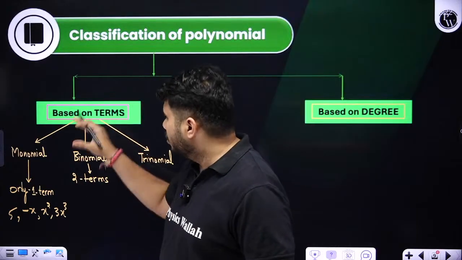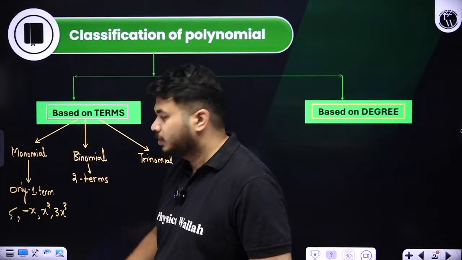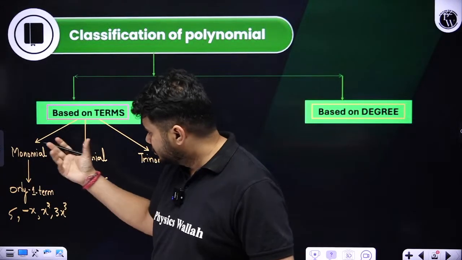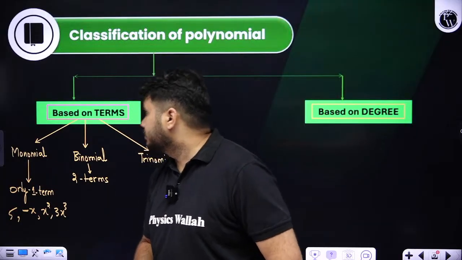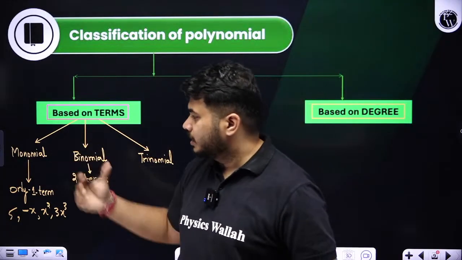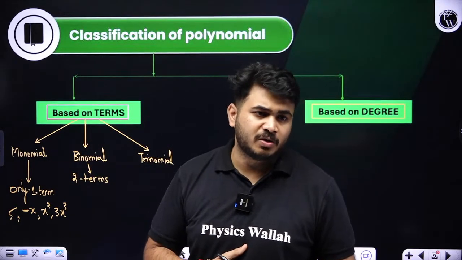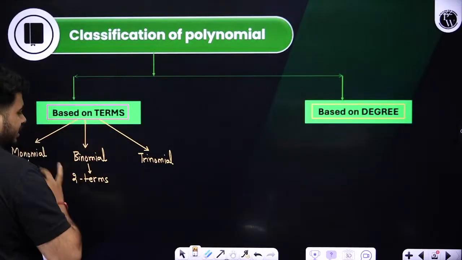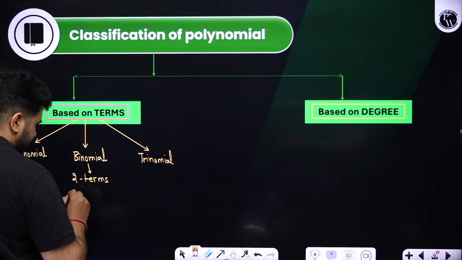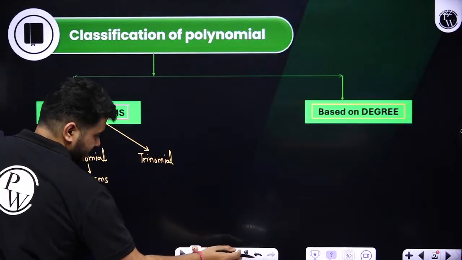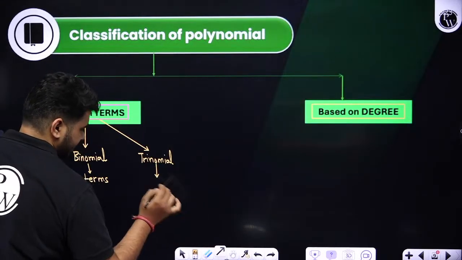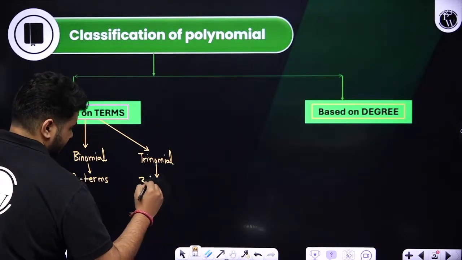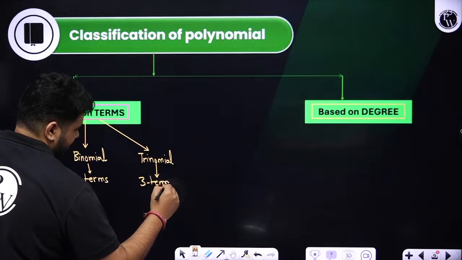So all the polynomials which are having only one term are called as what? Monomials. Such polynomials are called as what? Monomials. Next, two terms if they are there, we call it as what? Binomial. For example, it can be like this. Trinomial means three terms. Fine, trinomial means three terms over here.